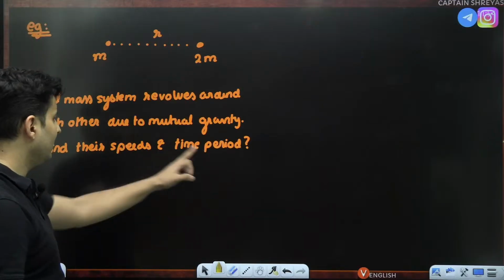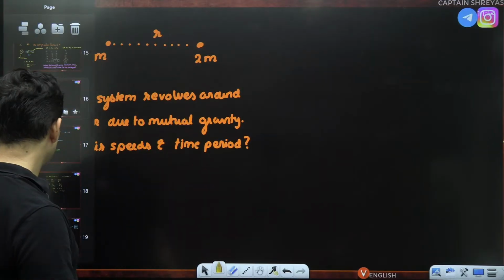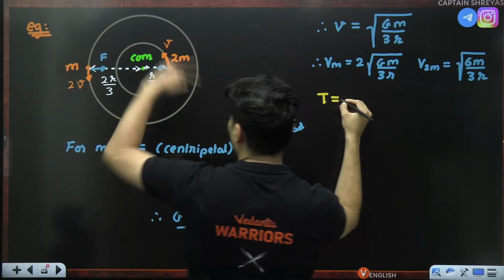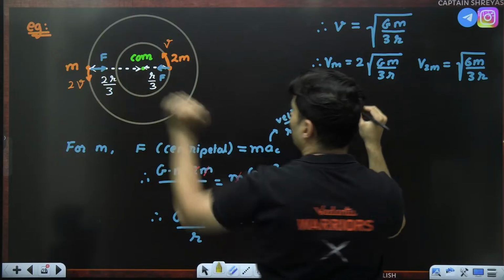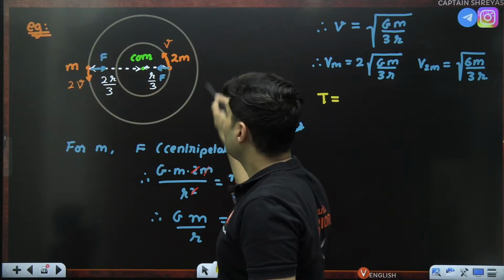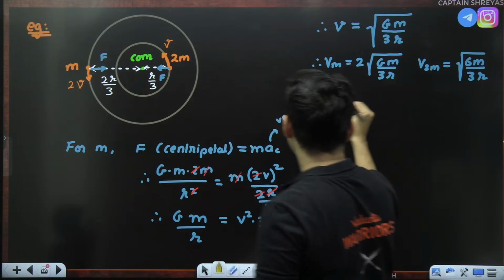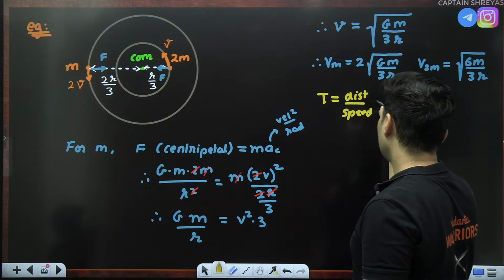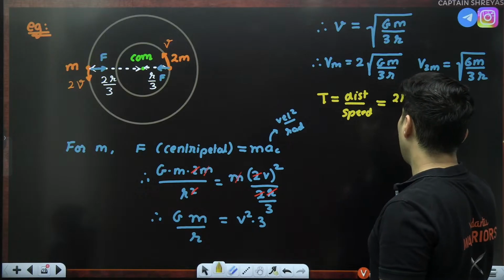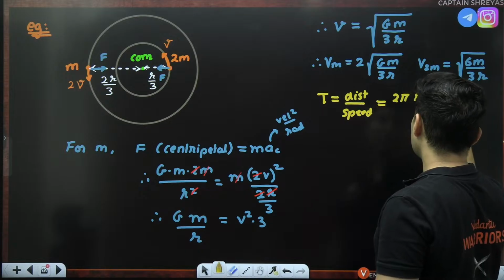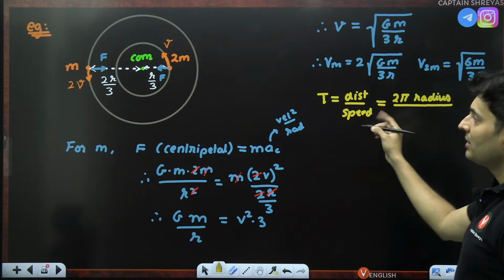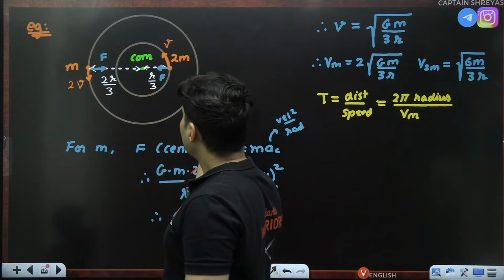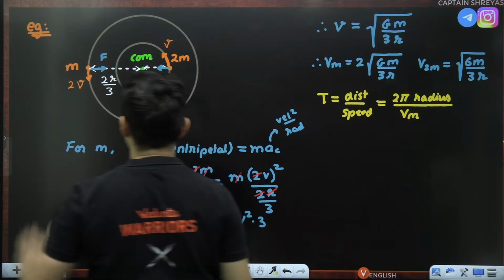Now the question was also on the time period, if I'm not wrong. Question was also to find the time period. Obviously you won't get both the questions together. Either you will get this or that. So time period of rotation, let's say you consider that mass m will be, time is distance by speed. Time is distance by speed. Here the distance is 2 pi multiplied by the radius, which is the circumference, divided by the speed of that mass m.